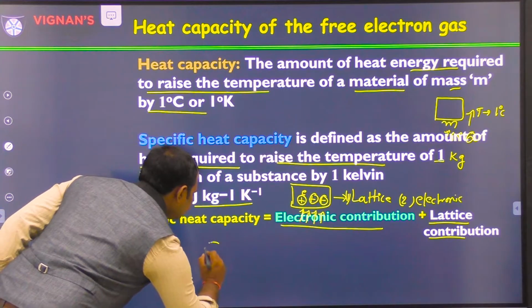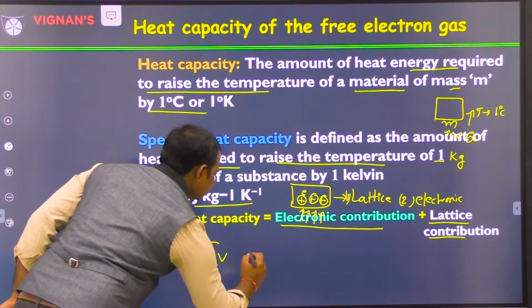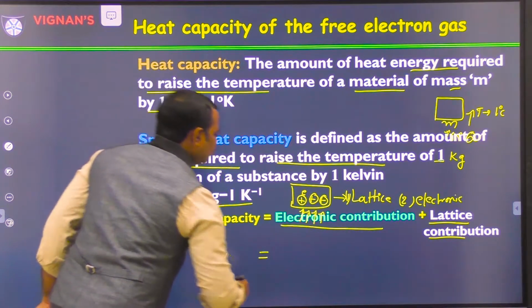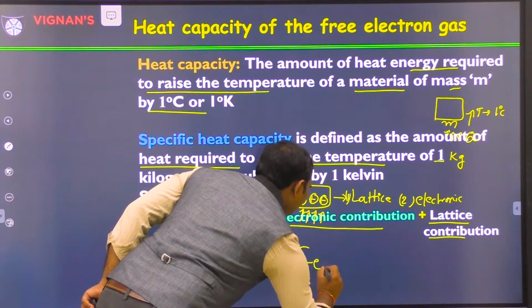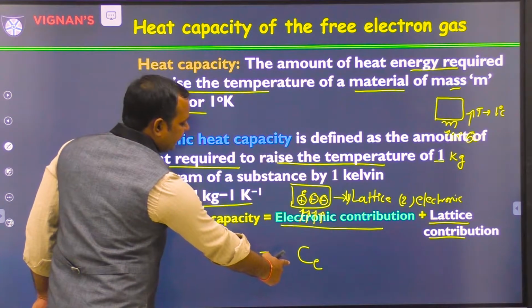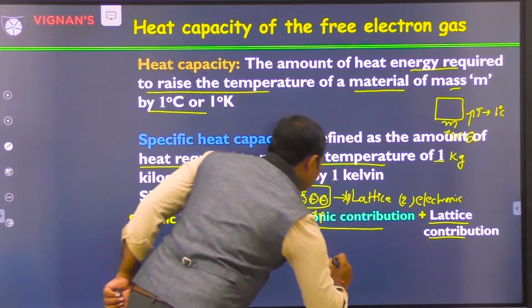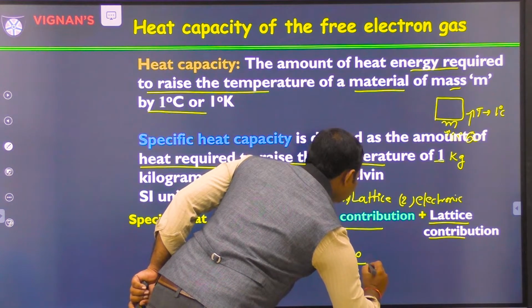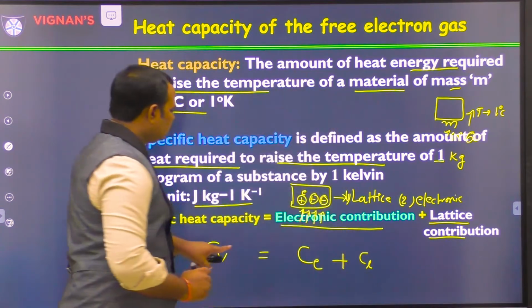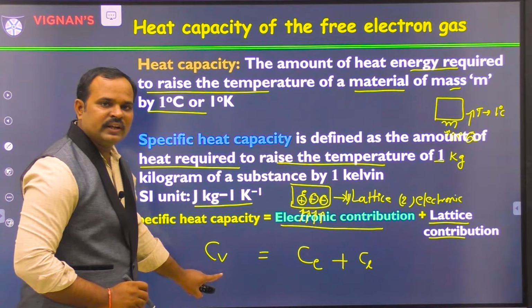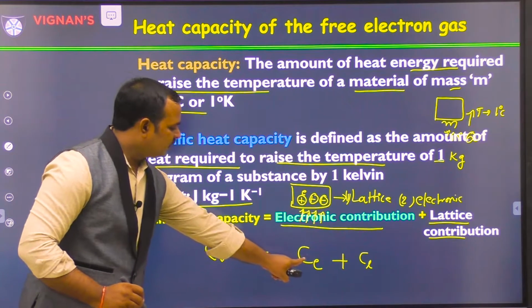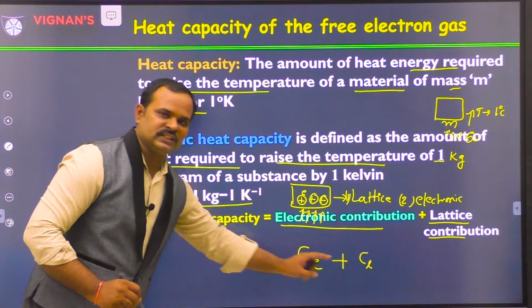So we can write CV, the specific heat at constant volume, is equal to CE, the electronic contribution to specific heat, plus C lattice. The total specific heat of any metal is the electronic contribution plus the lattice contribution.